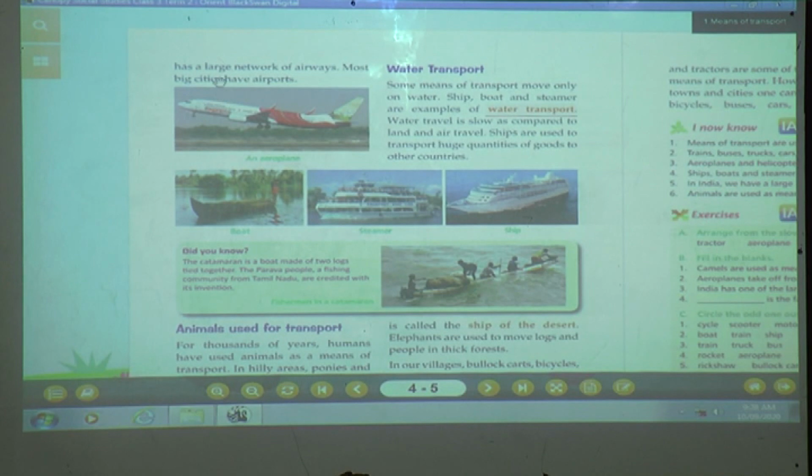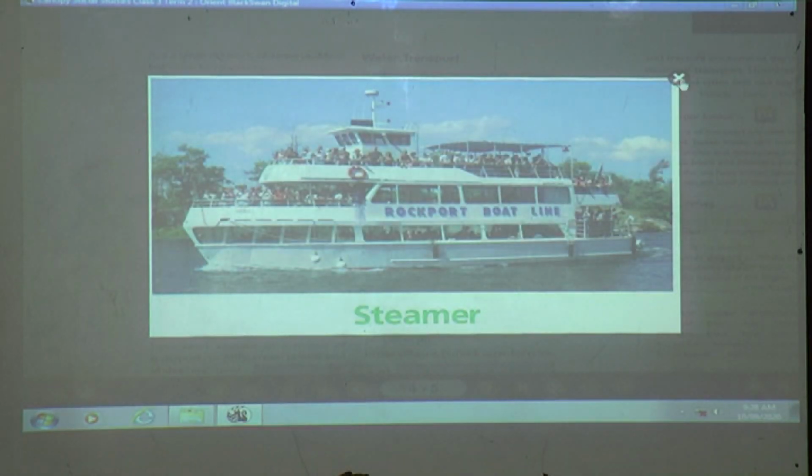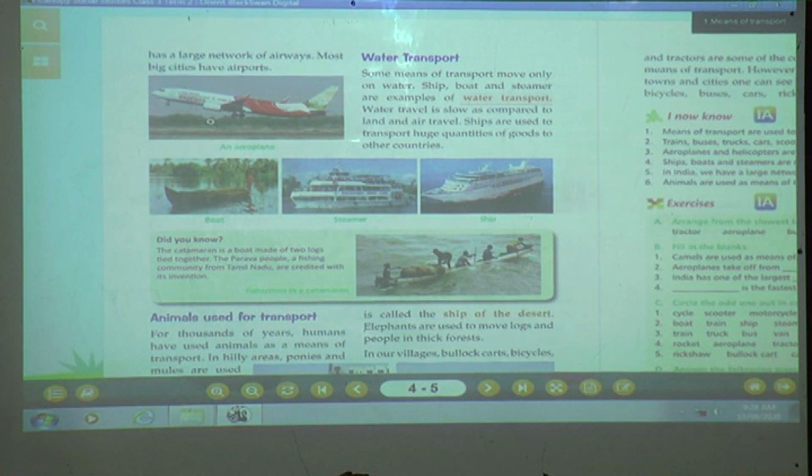Our country has a large network of airways. Most big cities have airports. Our country is connected with a large network of airways. Okay children, it is found in big cities and these are known as airports. For example, you can see airports in Mumbai, Pune, Delhi, Bangalore. Yes. Next is water transport.